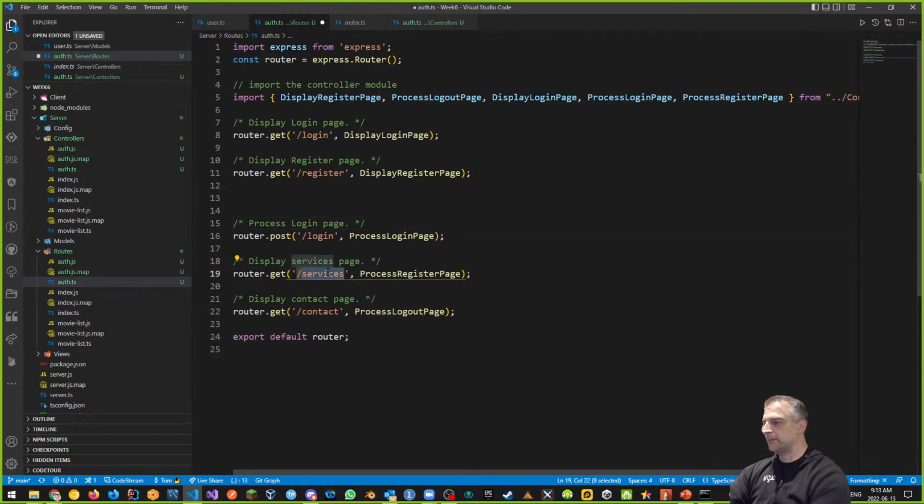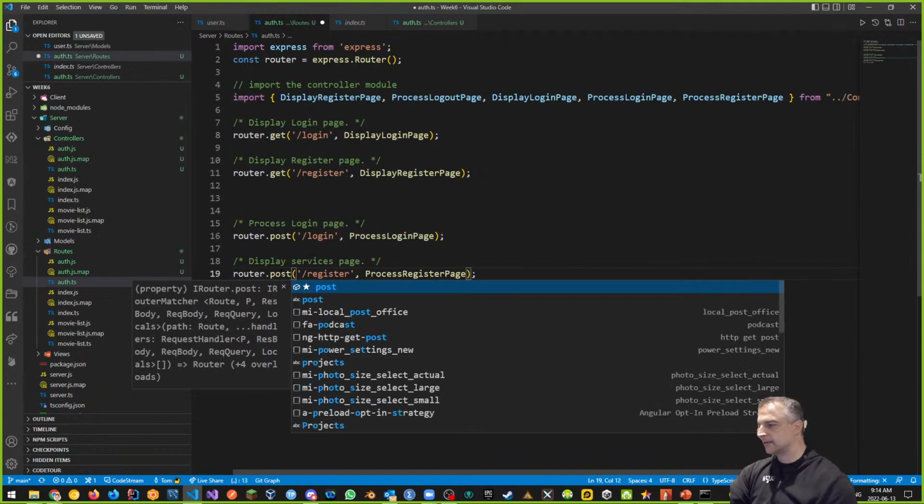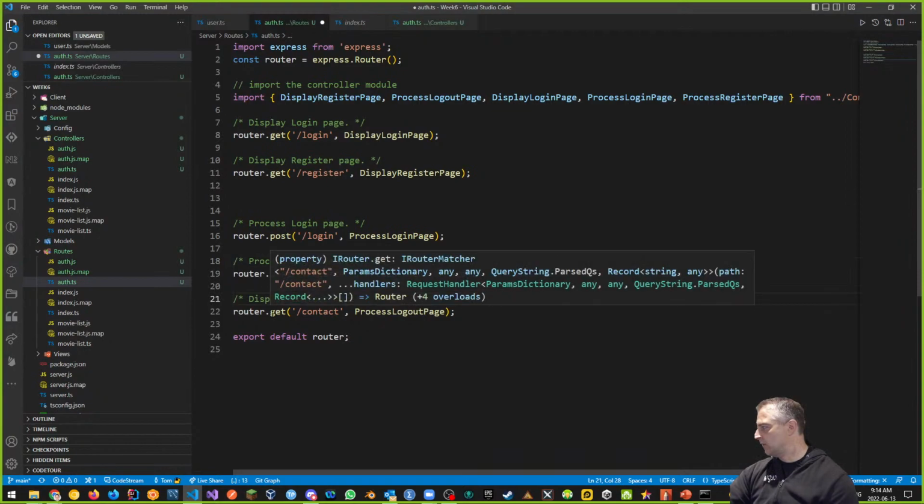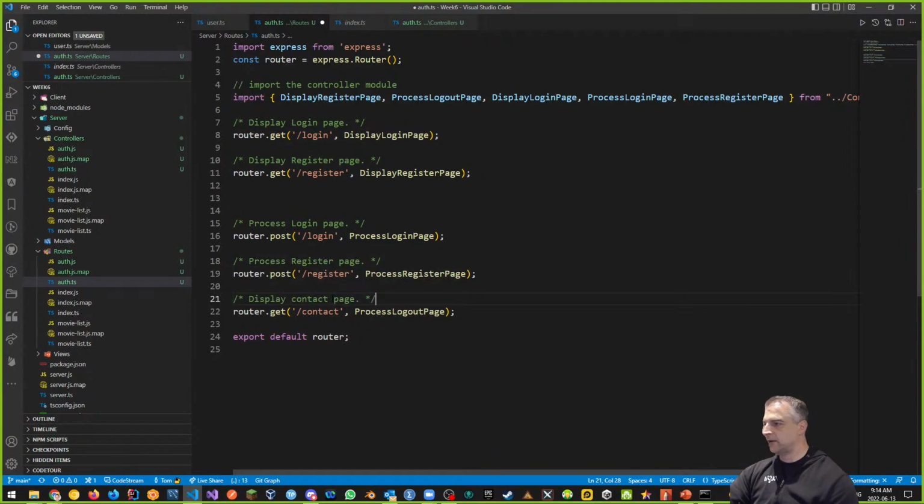And obviously this will be the same for register. This will be the register page, and it'll be a POST type request instead of a GET. So that's the change, and this will be process the register page. There we go. And finally, the process logout page, funnily enough, is still going to be a GET request because there's no form for the logout page.